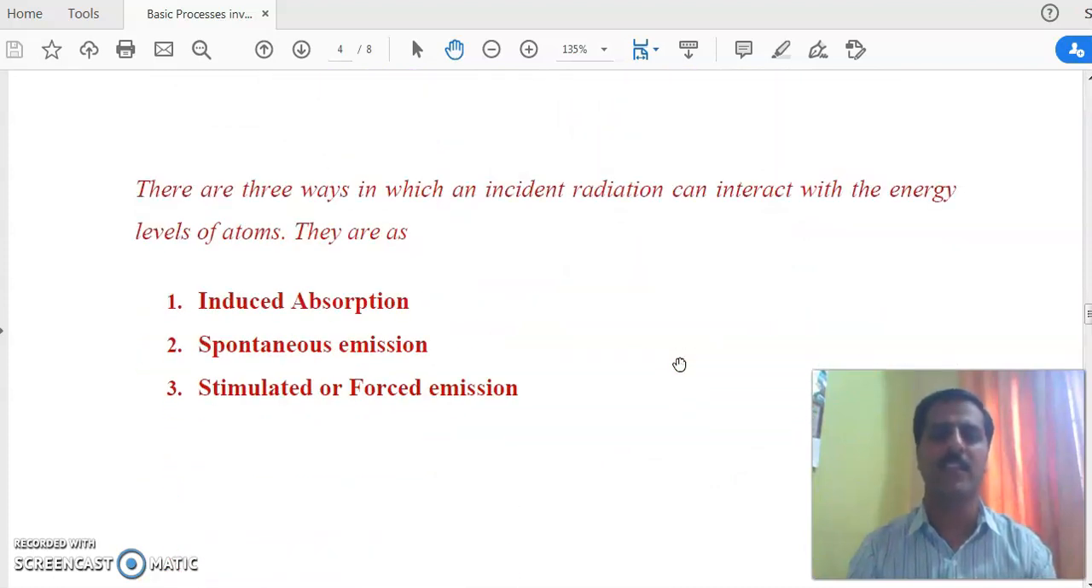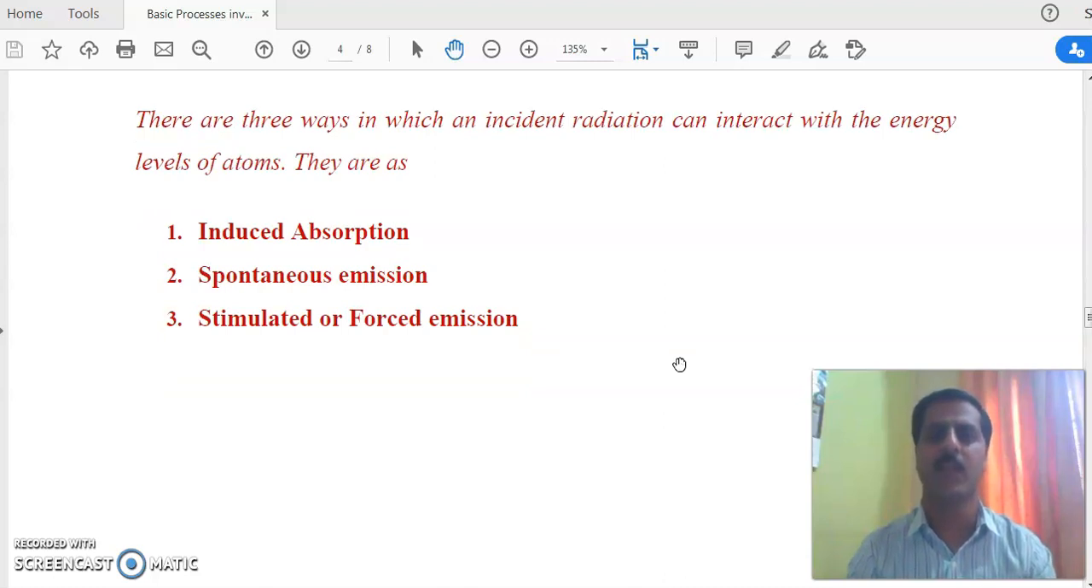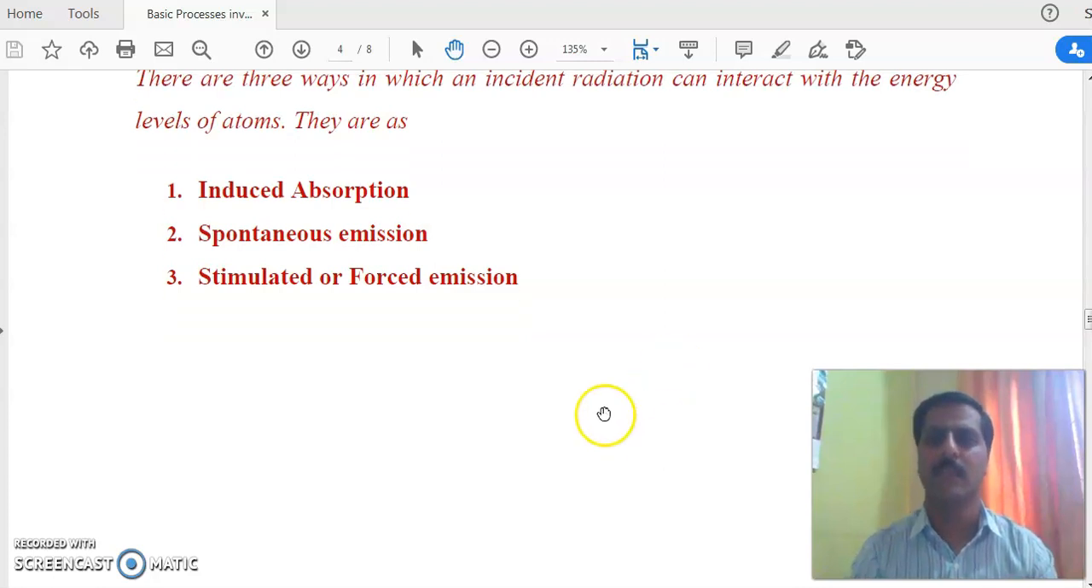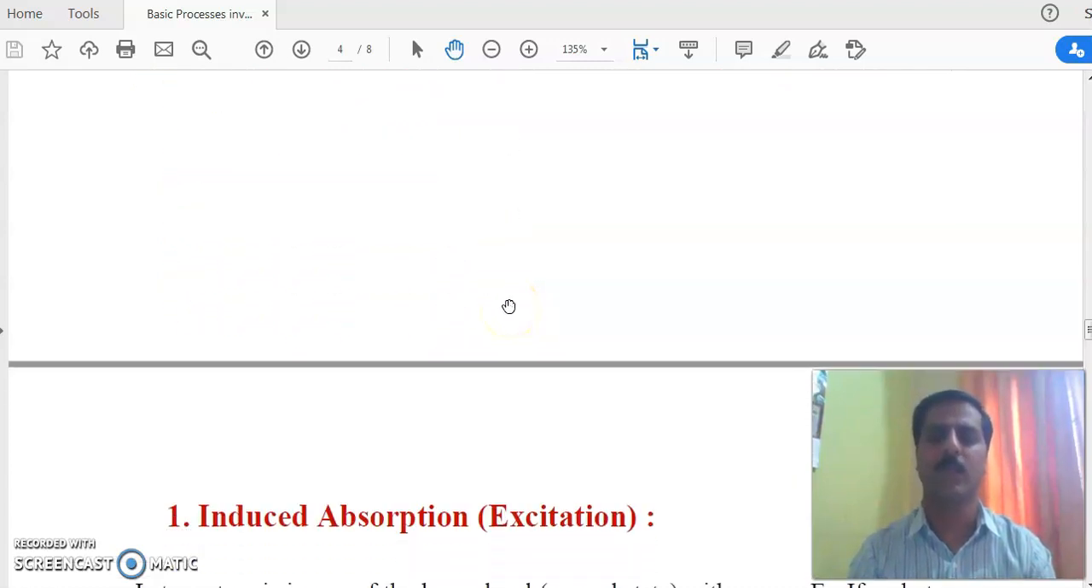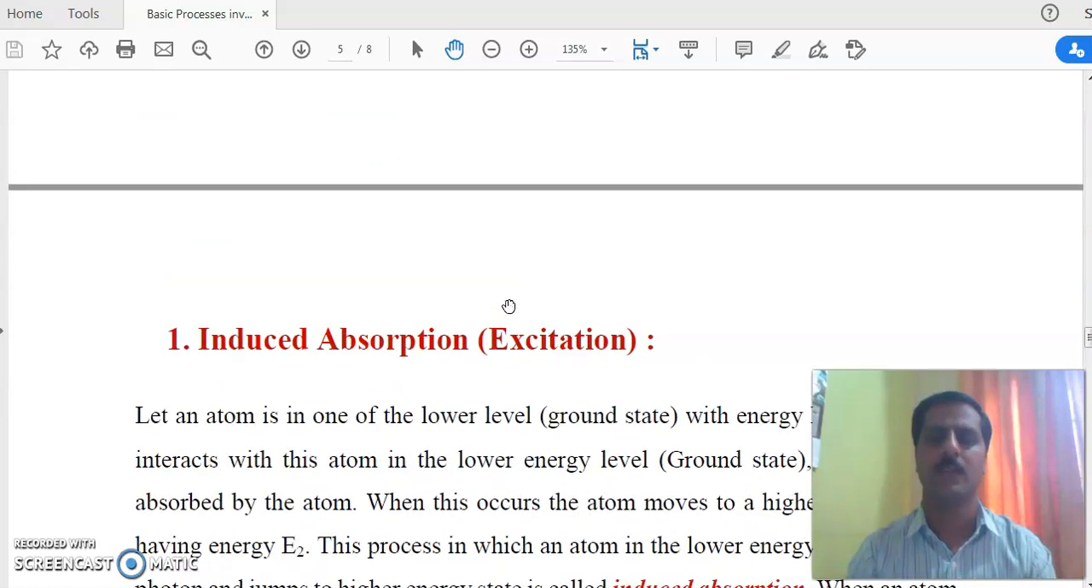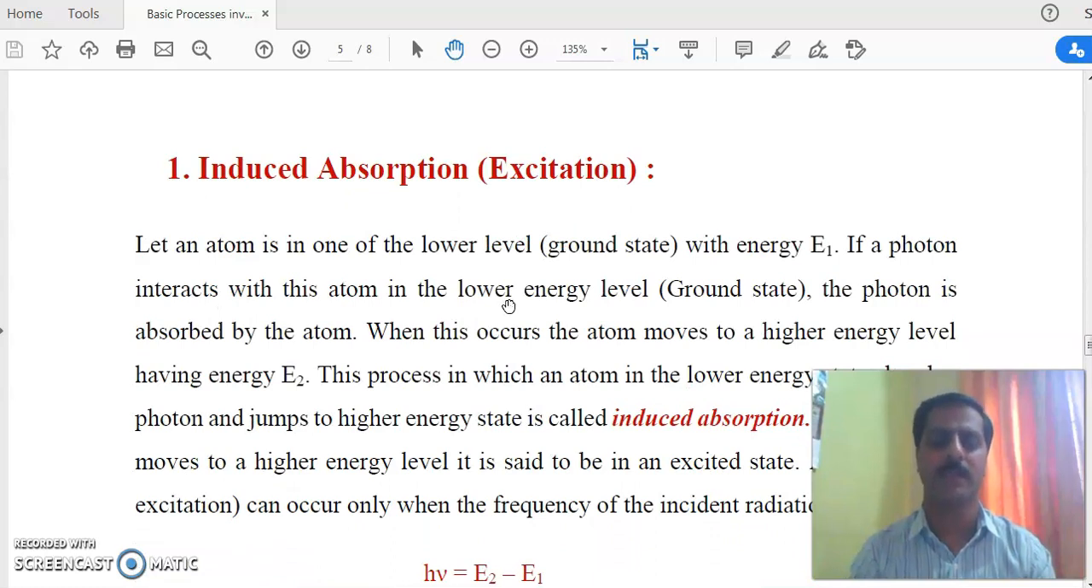Now there are three ways by which an incident radiation can interact with the energy levels of an atom. They are induced absorption, spontaneous emission, and stimulated or forced emission. One by one we study them in detail. So first is induced absorption.